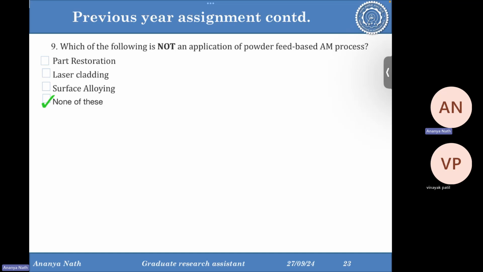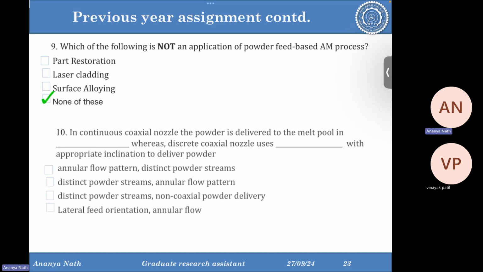So if you have an iron shaft and you put a stainless steel or Inconel layer over it, you can make the part sustain more lifetime, like the life of the work. And surface alloying is another one that I have discussed already. So if you put another thin or thick layer of material over a particular part, you can increase its working life.